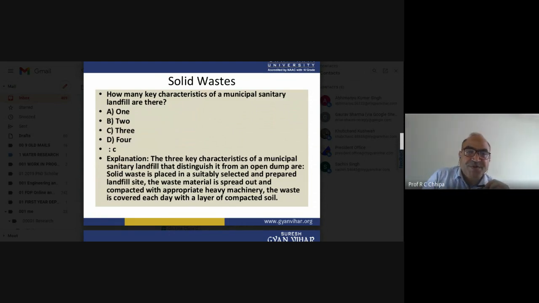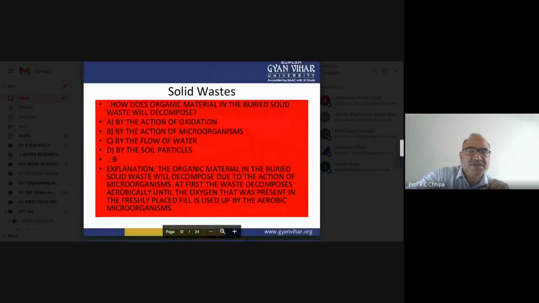So here, the waste may go to a landfill, or may be thrown into the open area, whatever the activity, what we can recycle, reuse, and so on. In a sanitary landfill, the solid waste is placed in a suitable, selected and prepared landfill site. The waste material is spread out and compacted with appropriate heavy machinery. The waste is covered each day with a layer of compacted soil, so each day you have to make that layer.